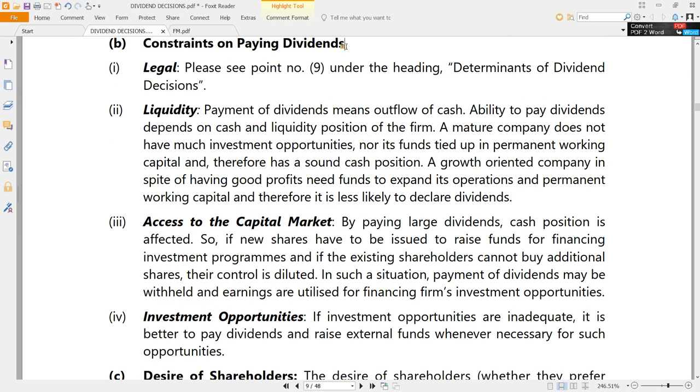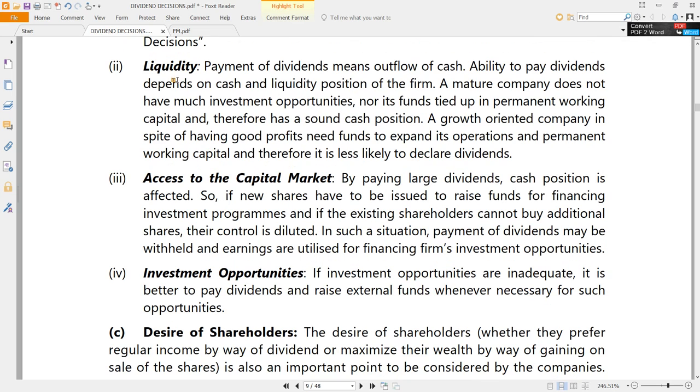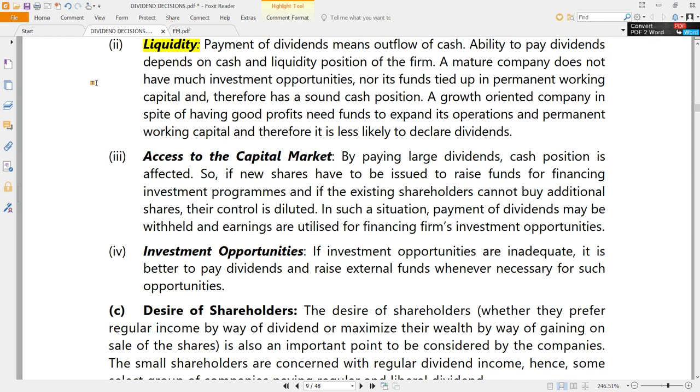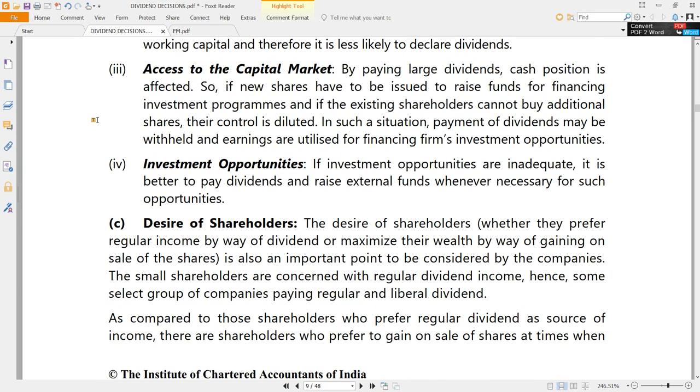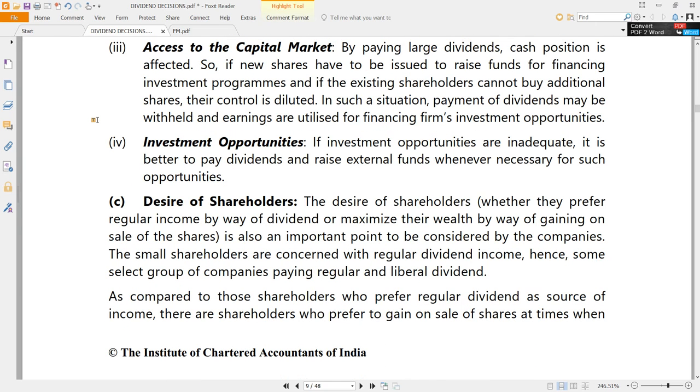And the constraints of paying dividend, same things once again, nothing new. Legal constraints will be there. Liquidity constraints are huge. See, one point you have to keep in mind: profits are different from cash. Profits are accounting profits. Cash is reality. So a company may have fantastic profits, but still it may not have sufficient cash. So just by looking at profits, you cannot say more dividend can be given. Liquidity may not be there. So liquidity is a very crucial factor while declaring dividends.